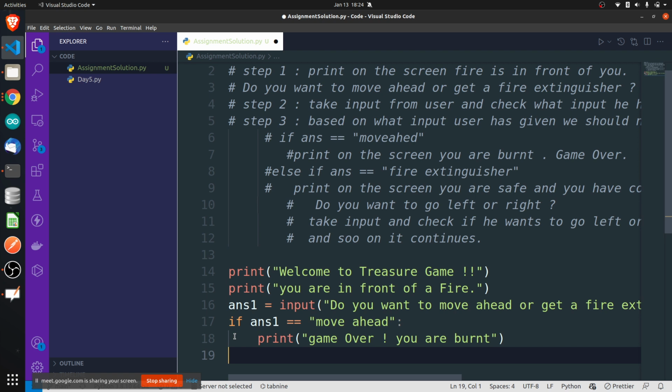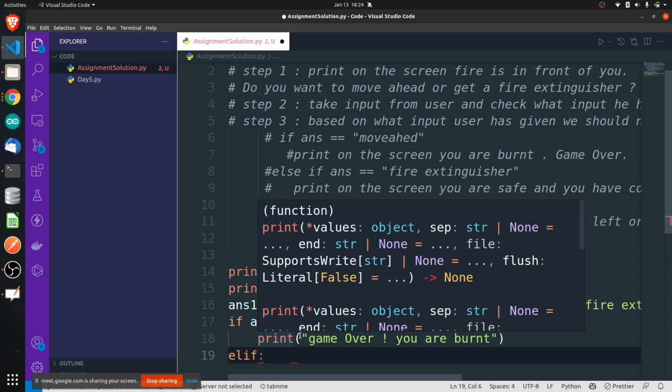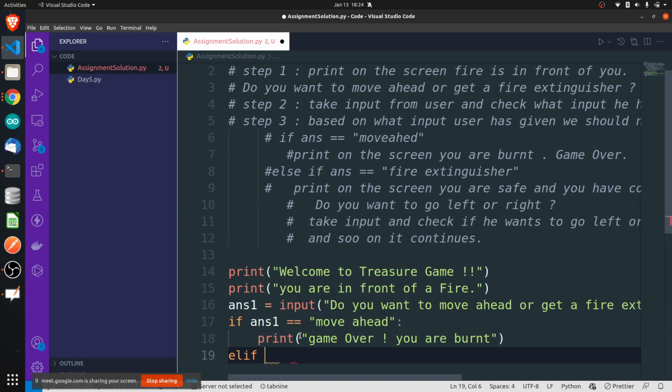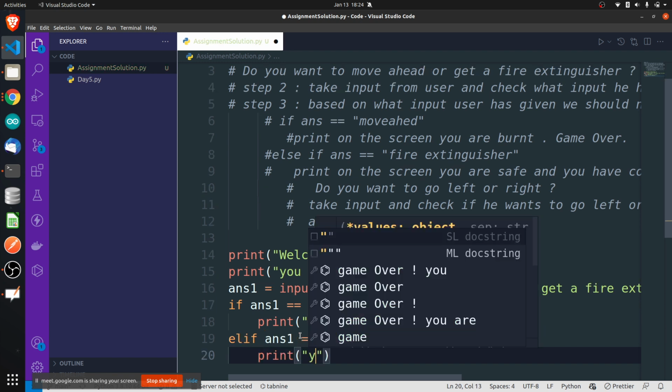Elif answer 1 is equal to fire extinguisher, if he is typing fire extinguisher, then we will have to print something. Print, let's say, you are safe and you have come in front of a road which has 2 sides. Okay.